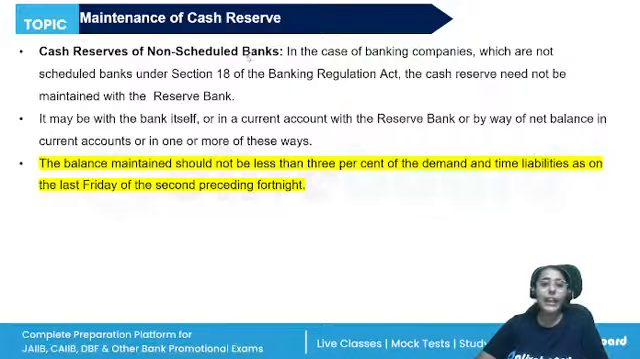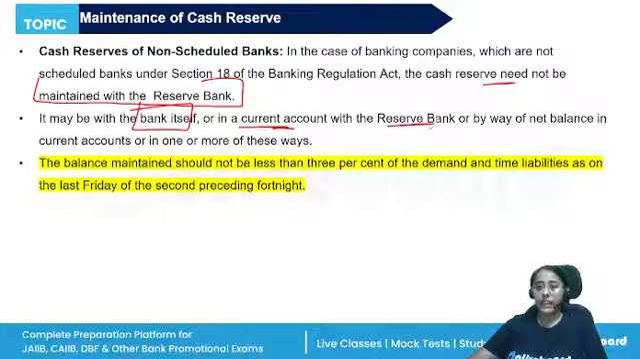They are also required to maintain the cash reserve in case of the banking companies which are not scheduled by the banks under section 18. The cash reserve need not be maintained with the RBI. It may be with the bank itself or in a current account with the RBI by way of net balance. All right. So they do have to maintain the cash reserve, but it is not necessary that they maintain it with the Reserve Bank. They can keep it with itself or in a current account with RBI or as a net balance in any manner.